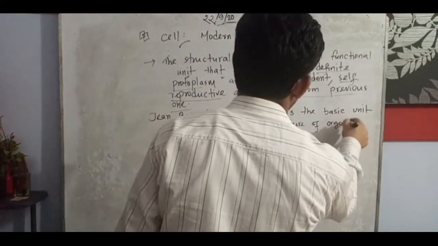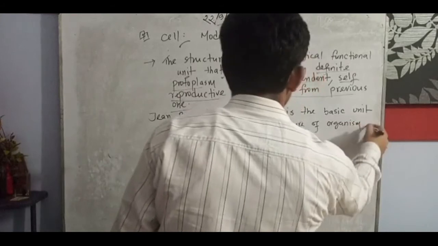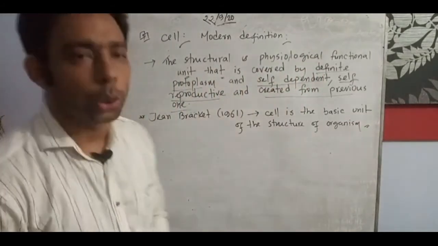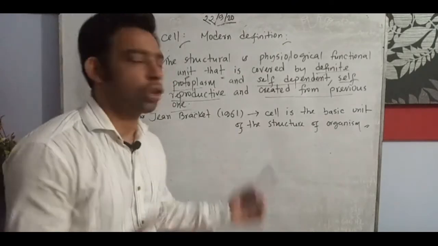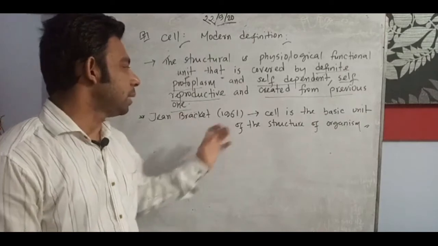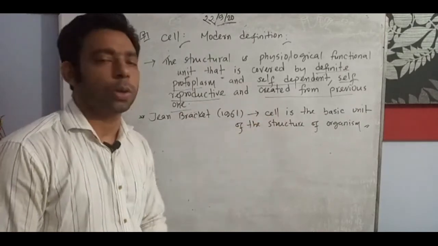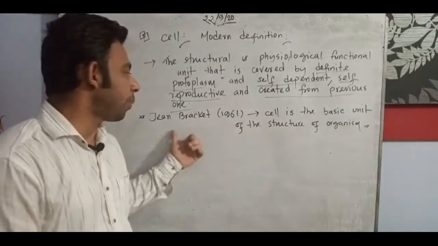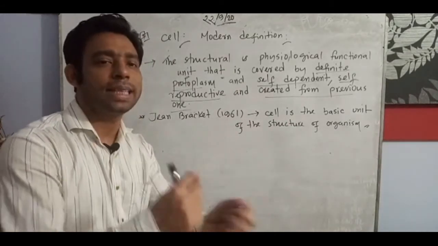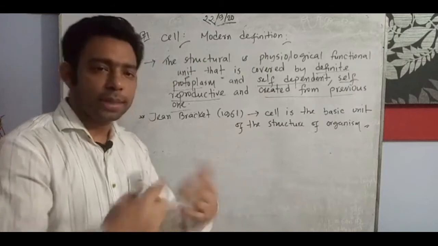Sometimes it is asked in MCQs: who said the cell is the basic unit of the structure of the living organism? Ch-1. In which year did he say this? In 1961. This can also be asked as an SQ type of question.